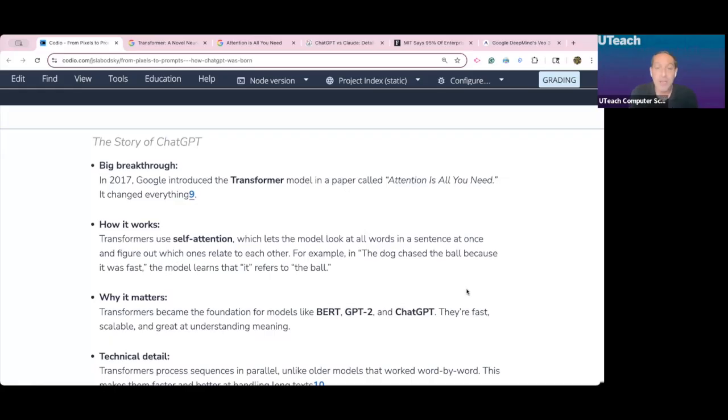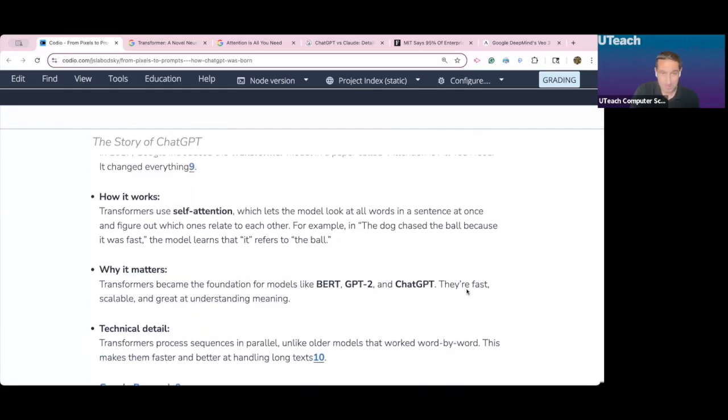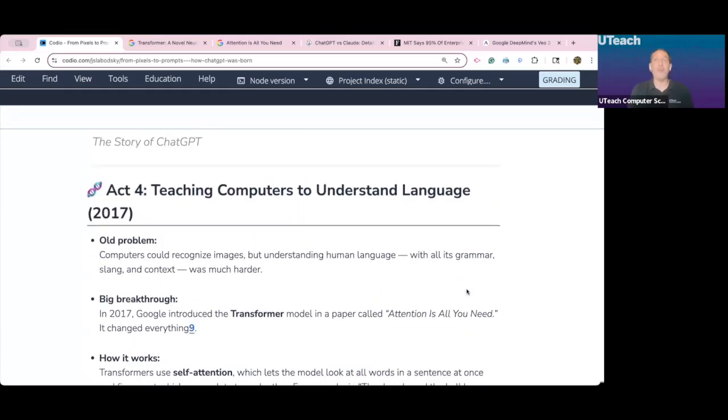Now, transformers become the foundation for models like BERT and ChatGPT. They're fast, they're scalable, and they're great at understanding meaning. Okay? So you take this model, you take the NVIDIA chips, you take neural networks that now have sequences in parallel. And basically, you can use long text. And this is the technology that is going to underline ChatGPT.